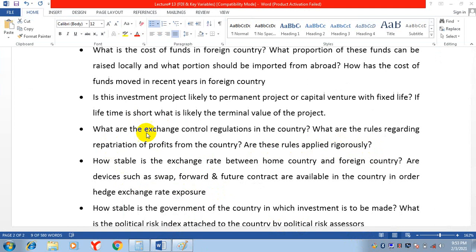So what are the exchange control regulations in the country? Are they controlling the exchange rate or not? What are the rules regarding repatriation of profits from that country? When we earn profit, how will we send these profits back to our home country? Are these rules applied rigorously? Is that country applying these rules strictly or not?